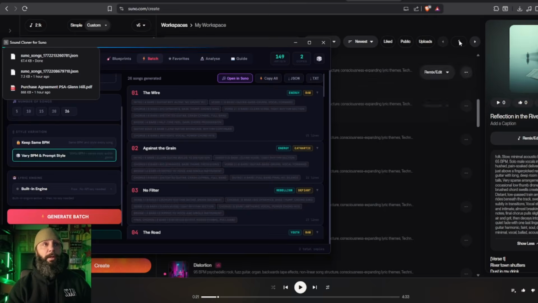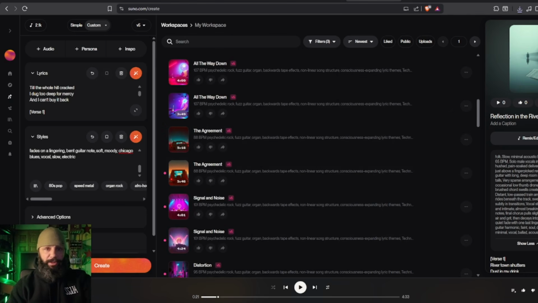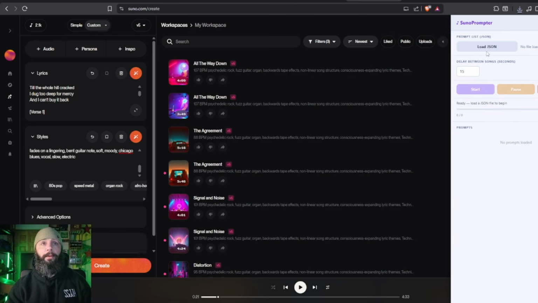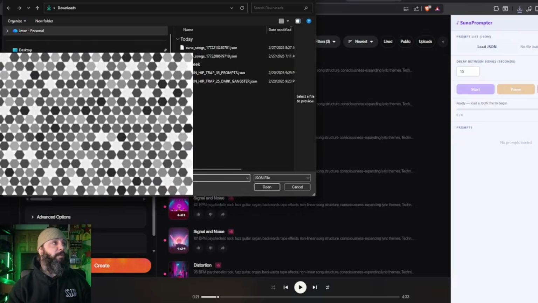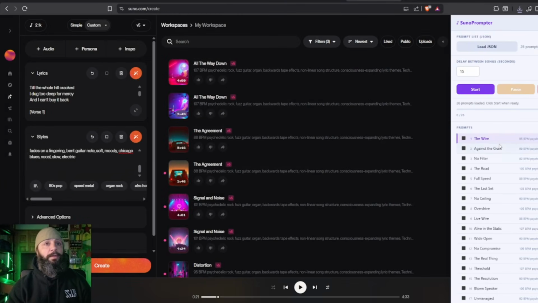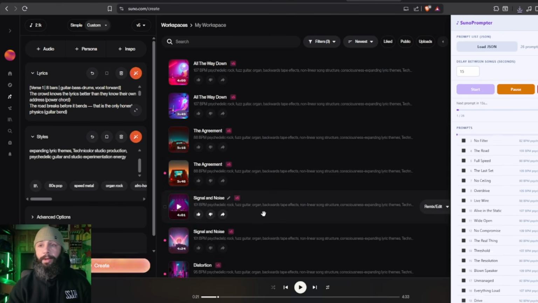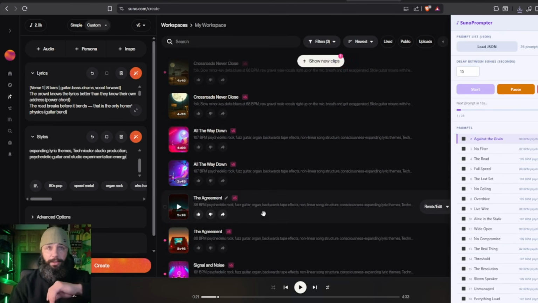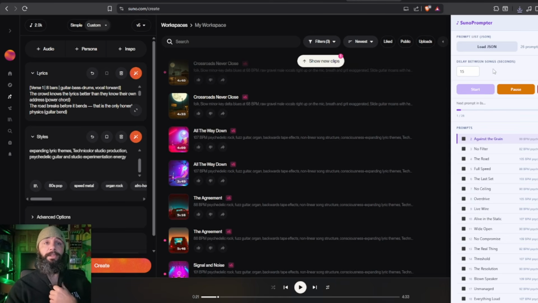Now we'll go to Suno here, and you can copy and paste it by hand like I just showed you, or you can use this and make sure it's on custom. And now we'll load that JSON right there from downloads. Suno songs. And there you can see we've got our 26 songs loaded, and every 15 seconds it's going to prompt. Sometimes it'll make you press on something that thinks you're a bot, so make sure you monitor it, and you're still working on something else. So we're going to let that do its thing while it's generating songs. We'll come back and make a playlist, and we'll download that playlist up to our channel.